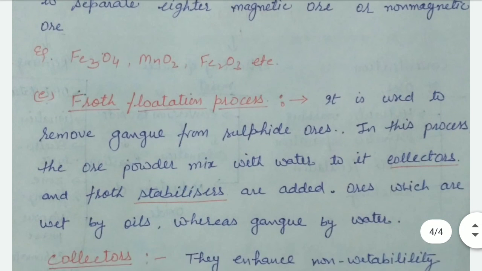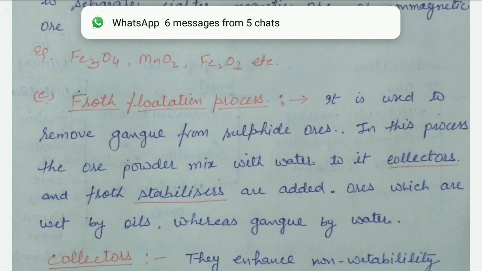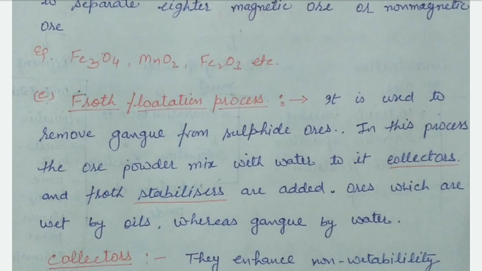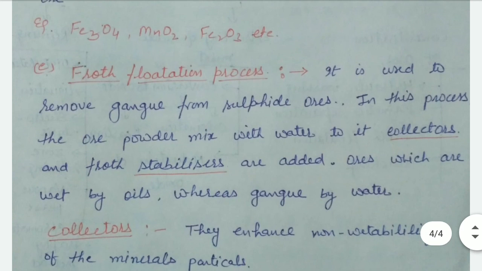And the next way of concentration of ore is the froth flotation process. It is very important from the board exam point of view. It is used to remove gangue from sulfide ore.